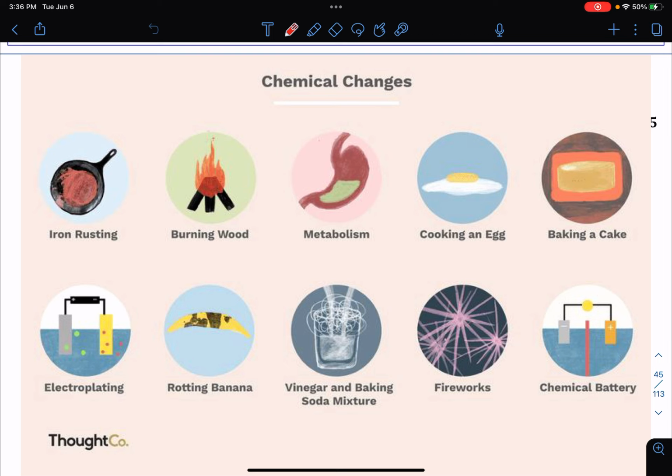Here are some images showing chemical changes. Iron rusting, burning wood, metabolism, cooking an egg, baking a cake, electroplating, rotting banana, vinegar and baking soda mixture, fireworks, and chemical battery. For every single one of these images, a chemical reaction is taking place, which means a chemical change is taking place. The chemical compounds of the substances after the change are different than those before the change.